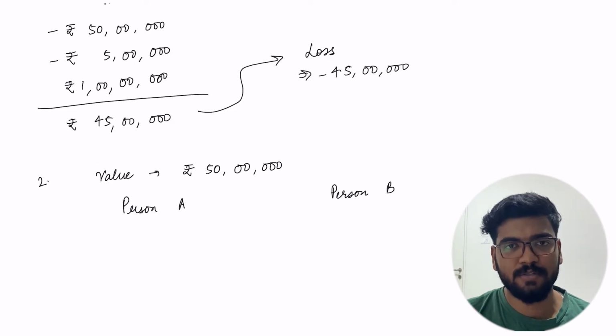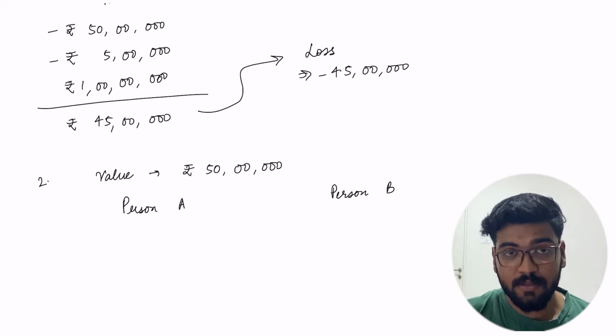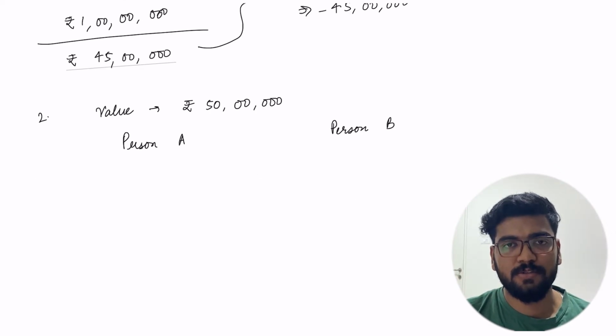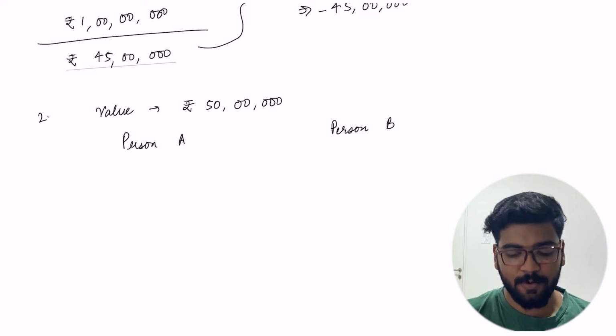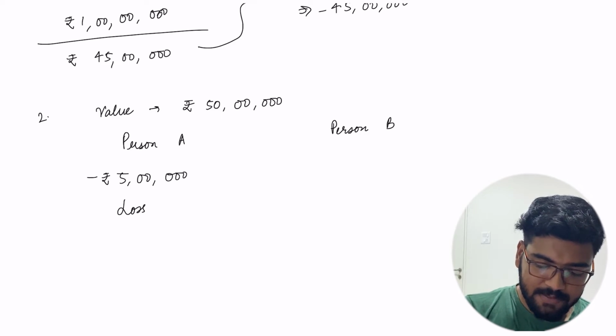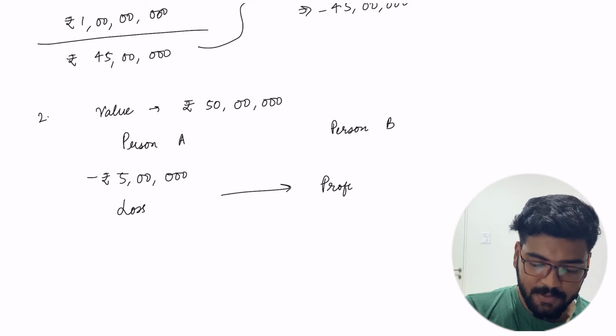Now let's look at the second possibility, in which the value of land remains constant at 50 lakh rupees after 6 months. In this situation, person A will buy the land as he is obliged to buy it from person B at the preset price of 50 lakh rupees. But person A has to pay the upfront fee of rupees 5 lakh to person B. In this case, person A would be at a loss of rupees 5 lakhs, which is the upfront fee he has to pay to person B, and the exact same amount would be the profit for person B.